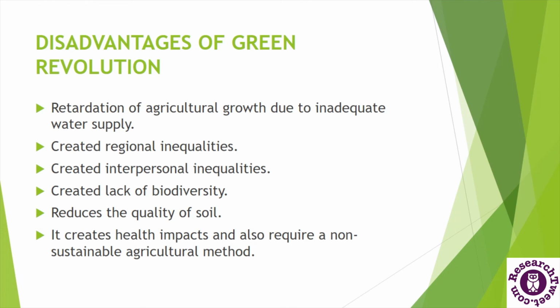The major limitation is that the excess use of fertilizers and pesticides reduces the quality of soil, and it also creates many health impacts and requires a non-sustainable agricultural method, because we know that it is not sustainable to produce food with the help of chemical fertilizers or pesticides. These pesticides and insecticides also affect the health of humans, pollute the water bodies and affect water animals.